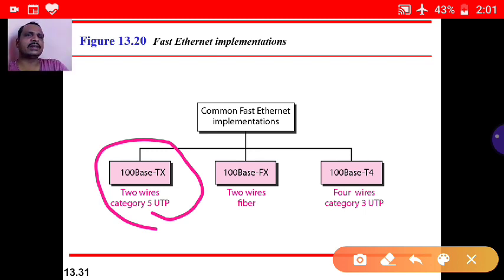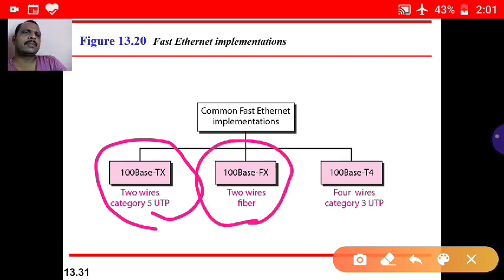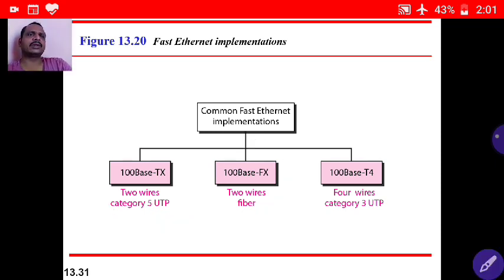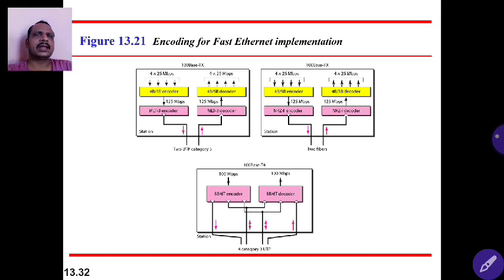Twisted pair cable here is 5 pair of unshielded twisted pair cable. 100Base-FX indicates 100 Mbps baseband digital signal, and FX is two wires of fiber that we use. 100Base-T4 is 100 Mbps baseband digital signal, and T4 is 4-wire category 3 unshielded twisted pair cable. So this is the encoding technique used in the Fast Ethernet implementations.